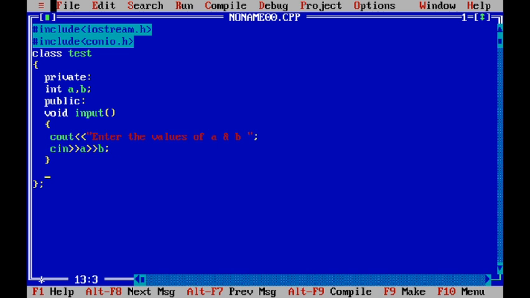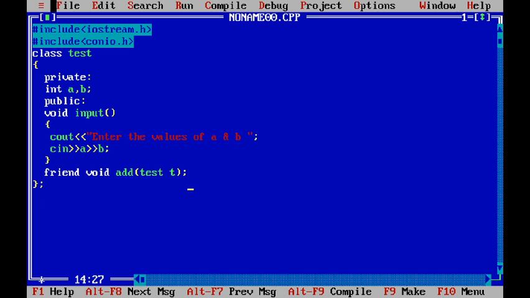Now we want to do the addition. The addition is a function, that is, the friend function. So the syntax is: friend is a keyword, then the return type. For example, this function is not returning anything, so void. The function name is add and the argument is an object. The class name is test, and we have the object t. Now the function is only declared here.